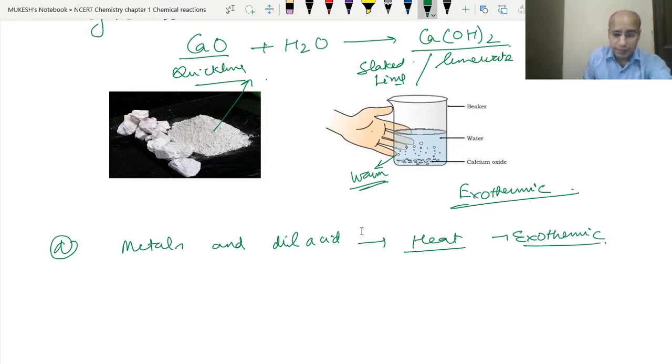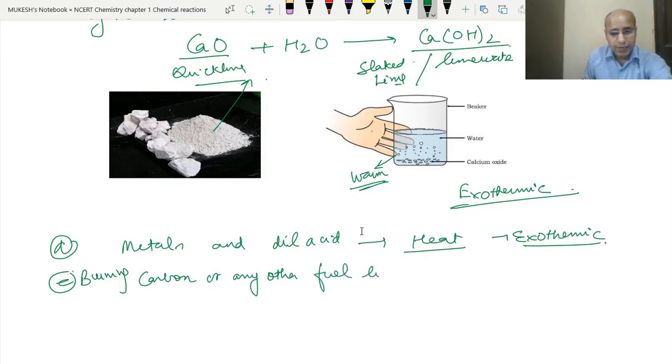So these are also exothermic reactions. This is one of the examples, we have already discussed it. Then the next example: when we burn carbon or any other fuel like CNG, LPG, it gives a lot of heat. Clear?